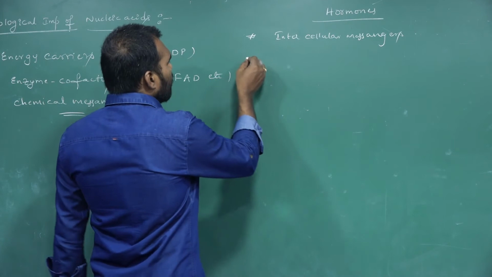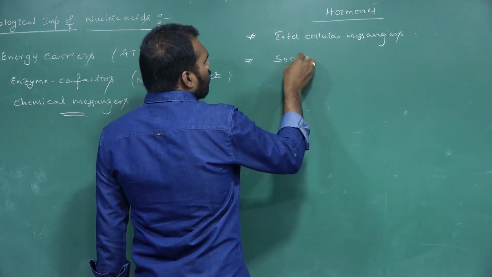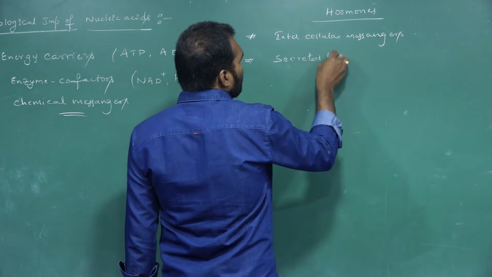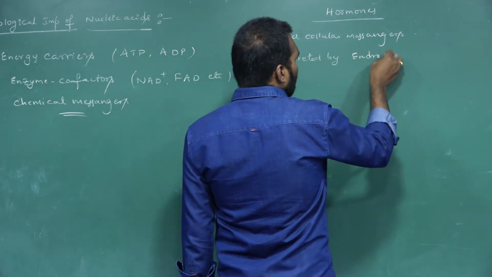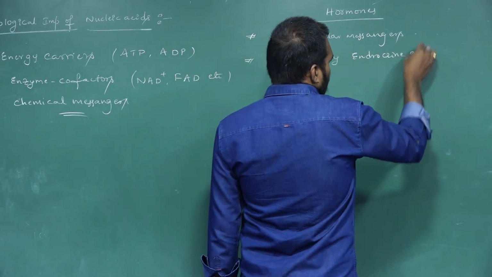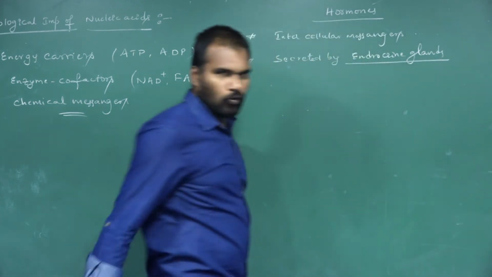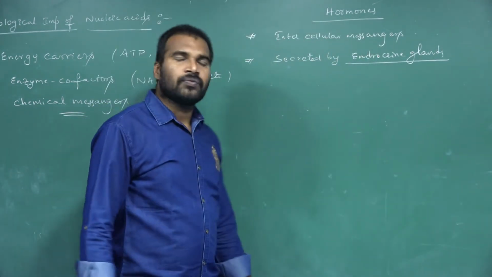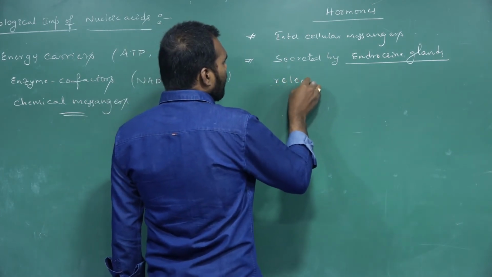They are secreted by special glands, that is, endocrine glands. Hormones are secreted by endocrine glands and released directly into blood.